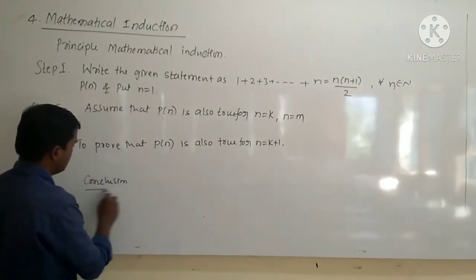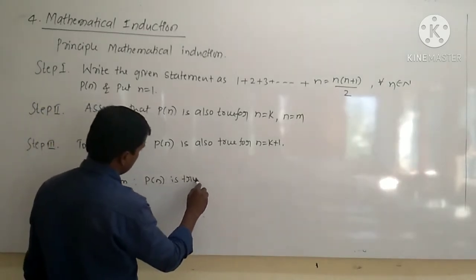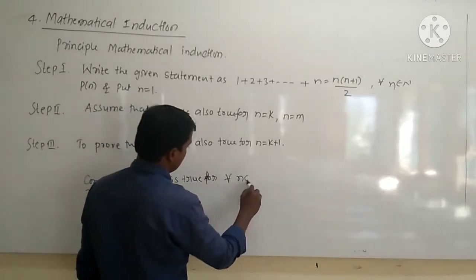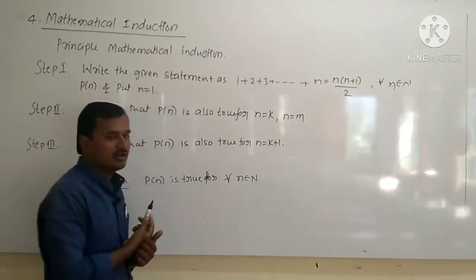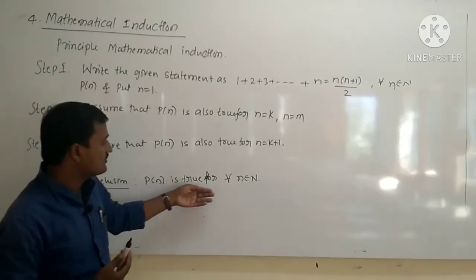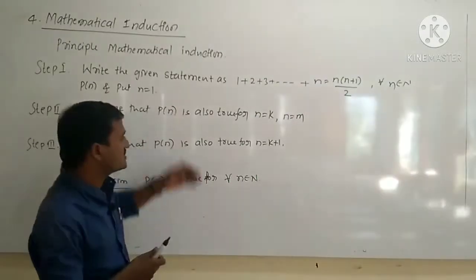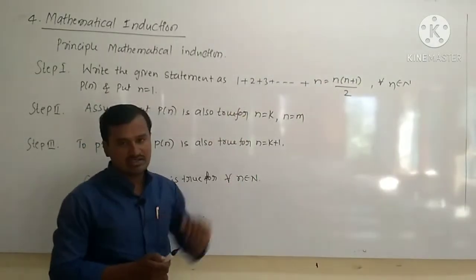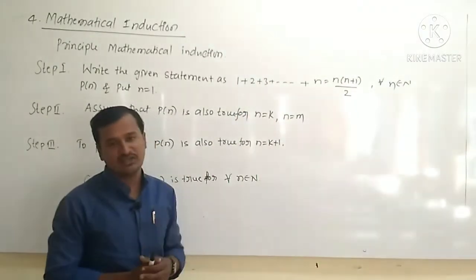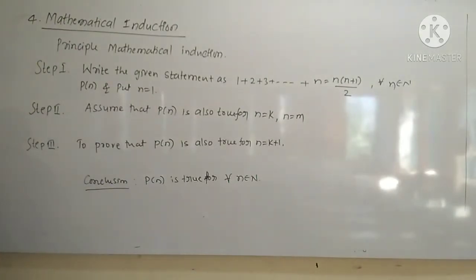The conclusion is: therefore P of n is true for all n belongs to capital N. So these are the steps. Now we will solve some mathematical statements involving n terms by using the principle of mathematical induction.